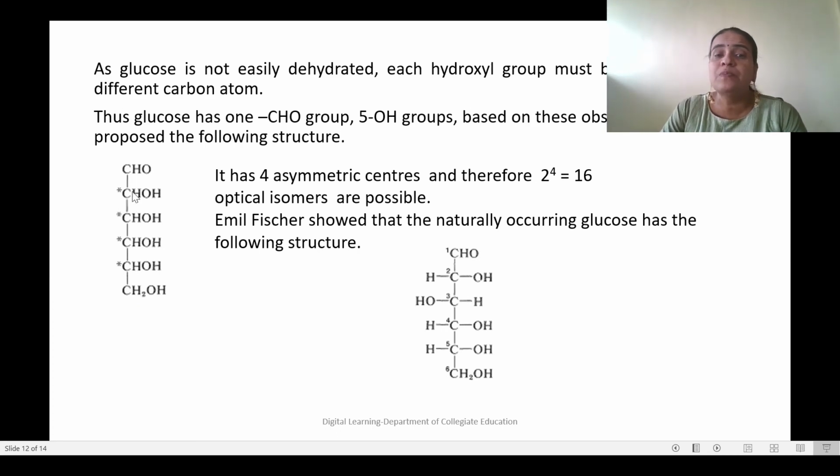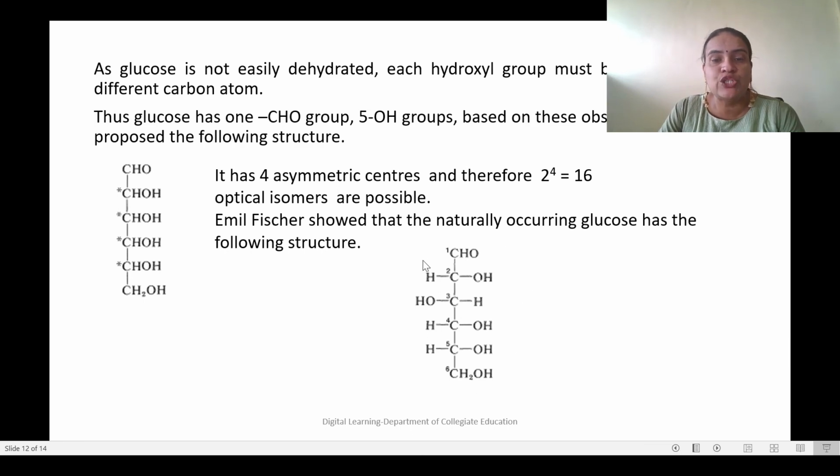Then how many optical isomers are possible? We have learned in the stereochemistry chapter that if the number of chiral carbons is n, then the number of optical isomers possible will be 2 raised to n. So it has 4 asymmetric centers and therefore 2 raised to 4, 16 optical isomers are possible. Emil Fischer showed that naturally occurring glucose has the following structure.